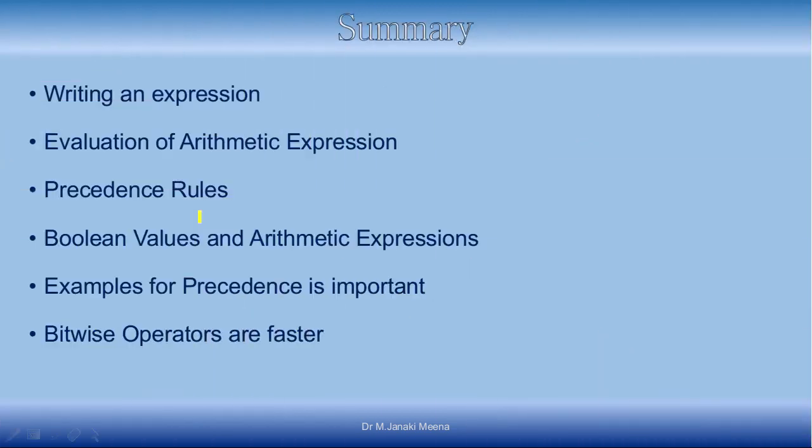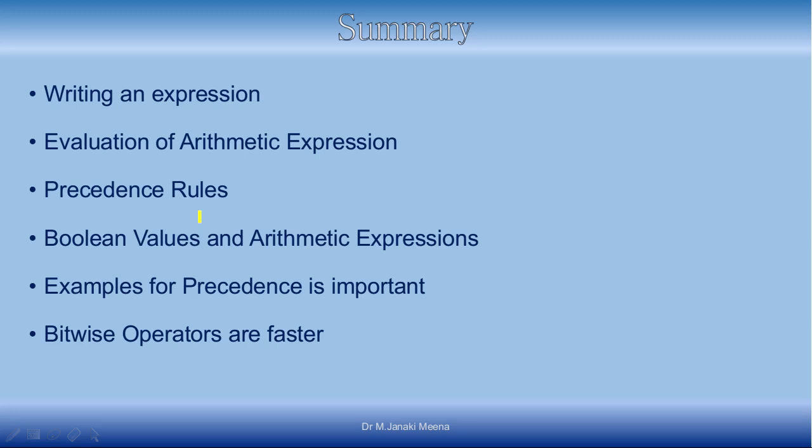So in this video lecture, we have discussed how to write an arithmetic expression, how to evaluate it, and whether it is trivial or we should follow some rules. Yes, we have to follow some rules similar to BODMAS rules, which we learned in high school. We discussed the different precedence rules for the different types of operators, and then the special data type Boolean and how it works with arithmetic expressions.